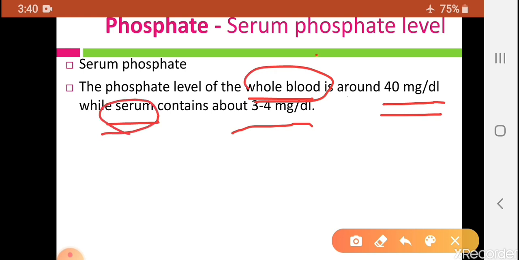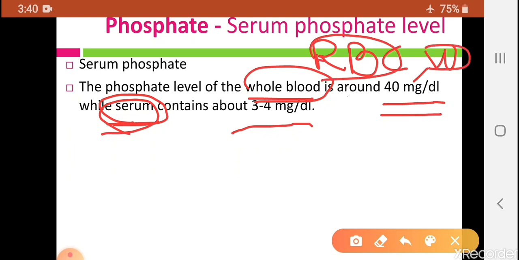Because whole blood contains form elements such as RBC, WBC and platelets also. But in serum the form elements are absent. So from this we can conclude that phosphate is more present in the RBC, WBC, that means in our form elements.